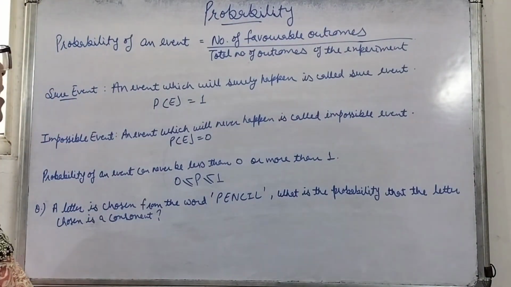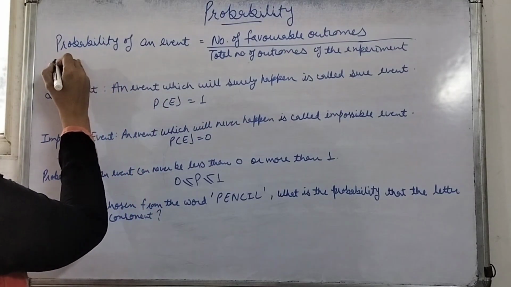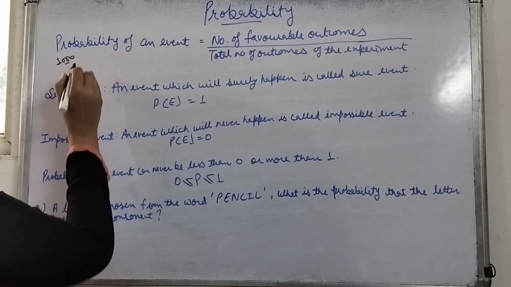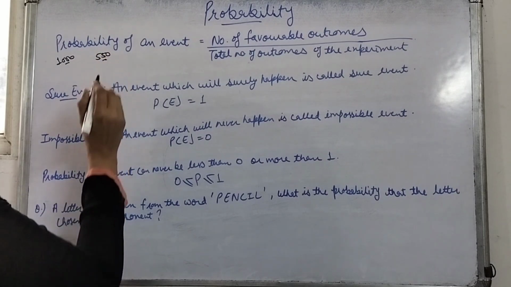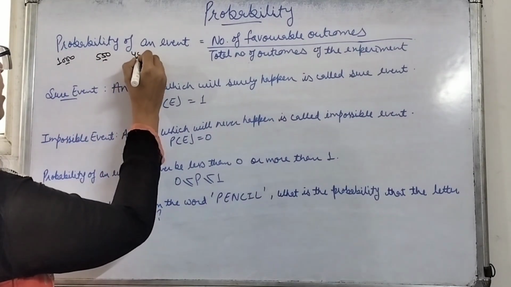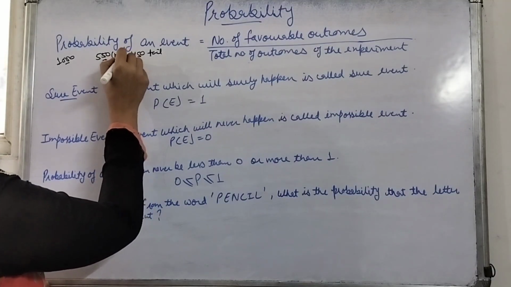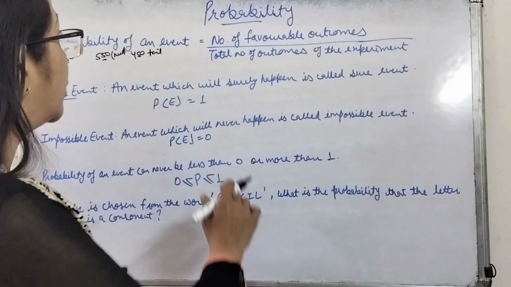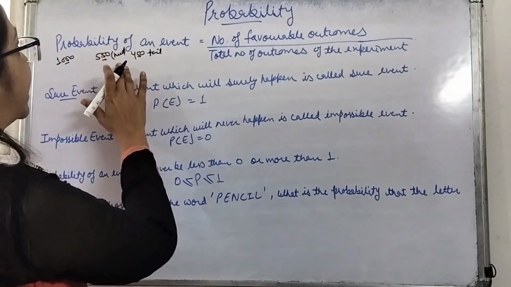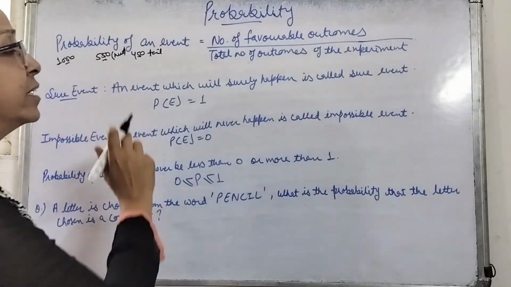Suppose our event is coming of head. Suppose we have tossed a coin 1,000 times, and out of the 1,000 times, 550 times we got head and 450 times we got tail. This is the number of times we got head, and this is the number of times we got tail. So what is the probability of getting a head? So what is the event? Coming of head is the event.